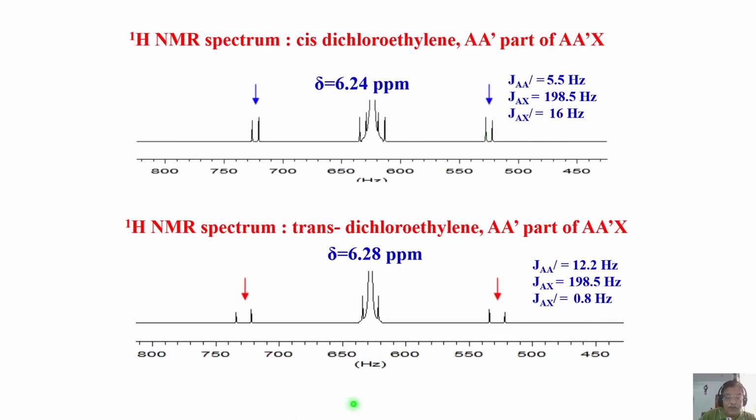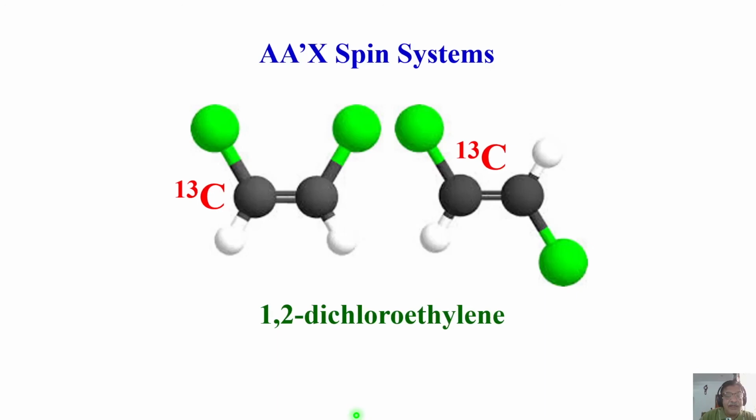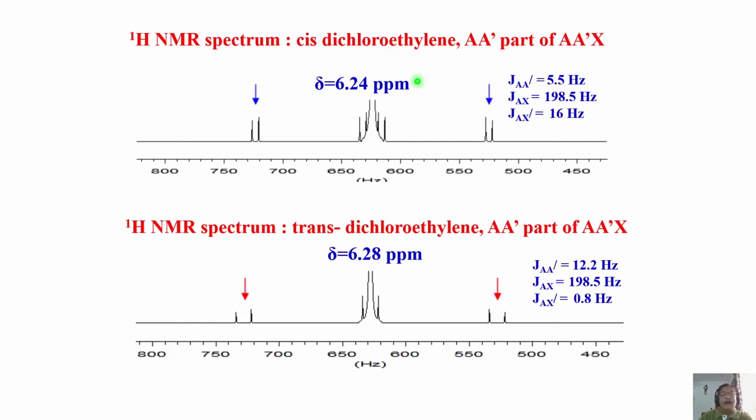This proton now, I am taking the natural abundance here. This can couple to this proton. This can couple to this proton also. So I can get all the three couplings. JAA prime I can get. JAX I can get. JAX prime also I can get. Very easily I can measure it. How? Look at this one.